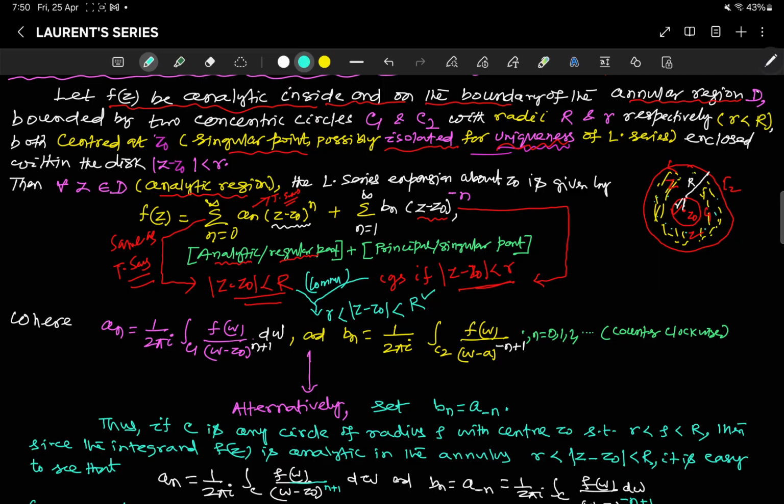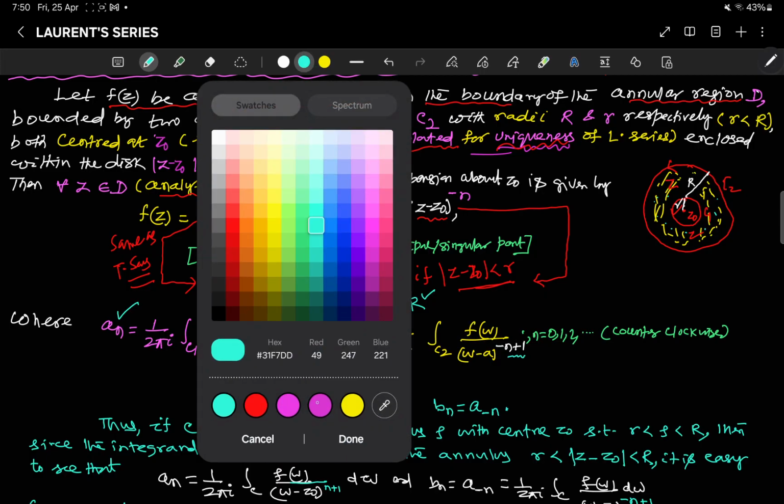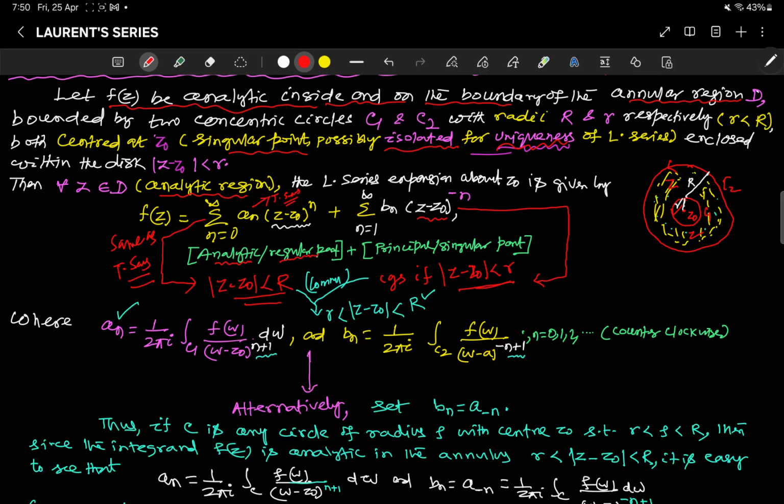In line with the Taylor series, here an is given by the integral formula. Here the power is w minus z0 to the power n plus 1, and here the power is w minus z0 to the power minus n plus 1, taken in the counterclockwise sense. Now the question is, can I merge these two?